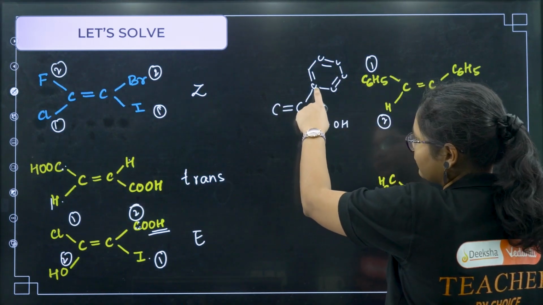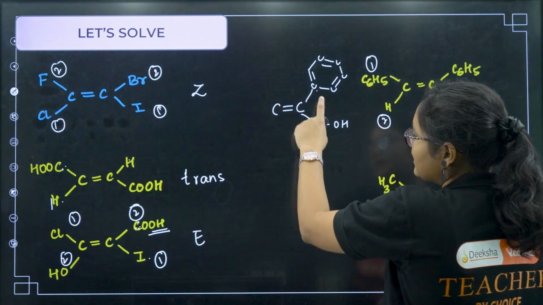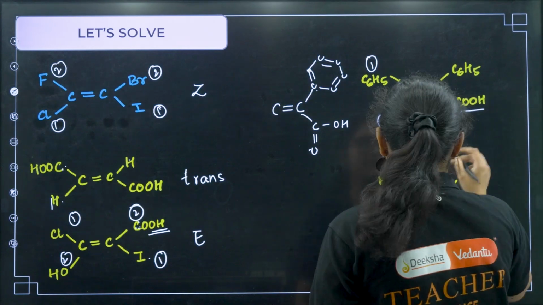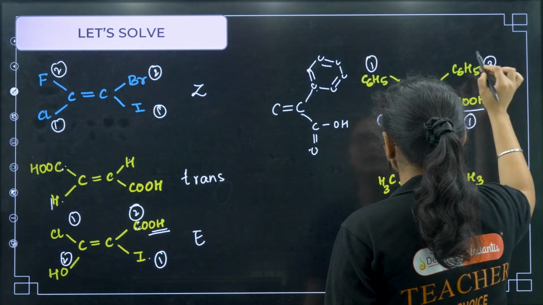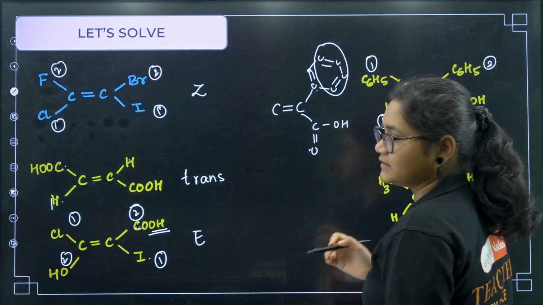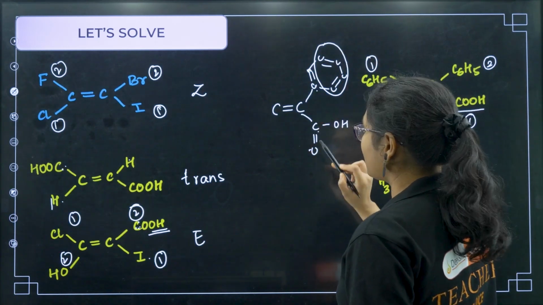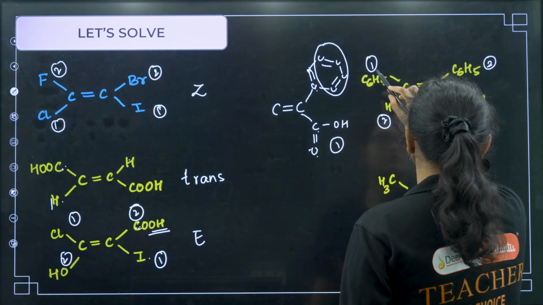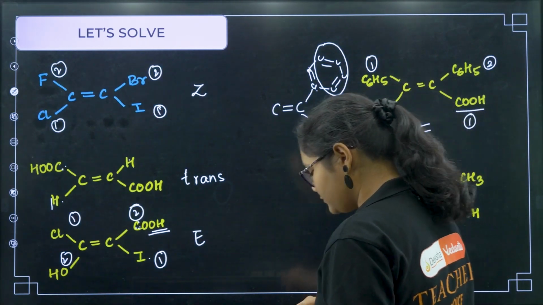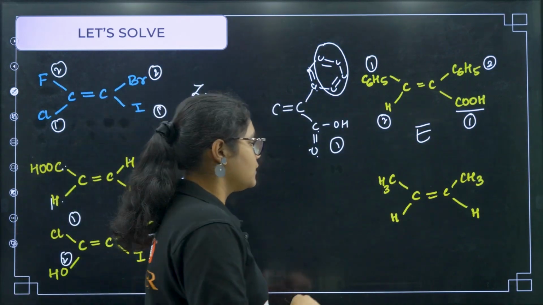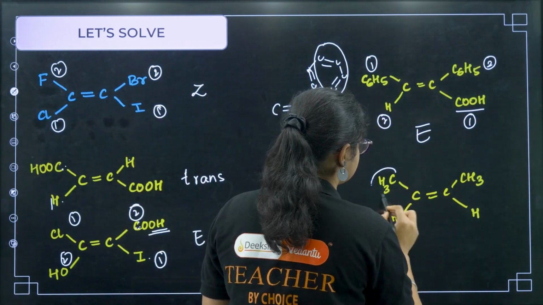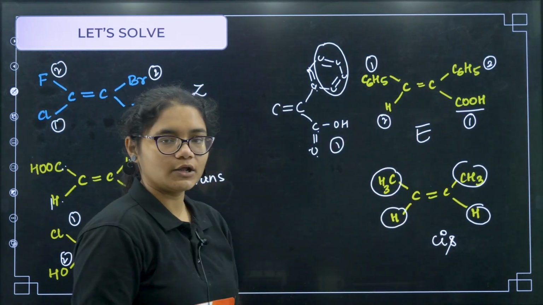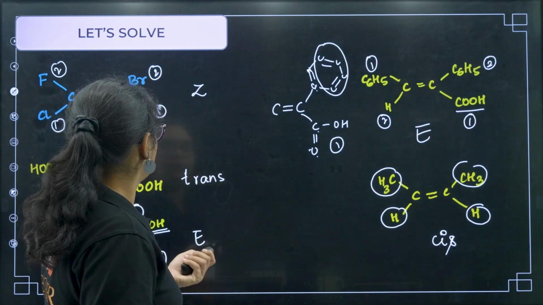So now you see, after you go here, this side carbon, this side carbon, okay. Next is also here carbon, but next here you have oxygen. So oxygen is having more mass, so definitely this is 1 and this is 2, right. You do not have to see that there are more number of carbons here, no. The first atom carbon, second atom oxygen, second atom carbon. So here only this one wins, so this one will become 1. So 1 and 1 opposite, 2 and 2 opposite, so it is E isomer, right. Next question. You have same groups attached on both the sides, right, CH3, CH3, H and H, so it is cis isomer, okay, it is not E and Z, okay, fine.